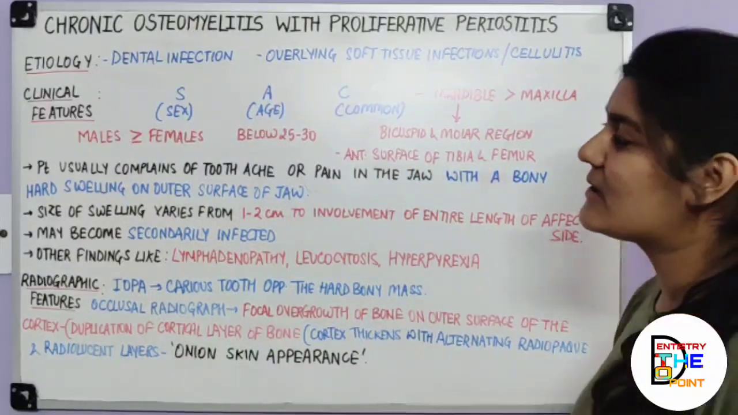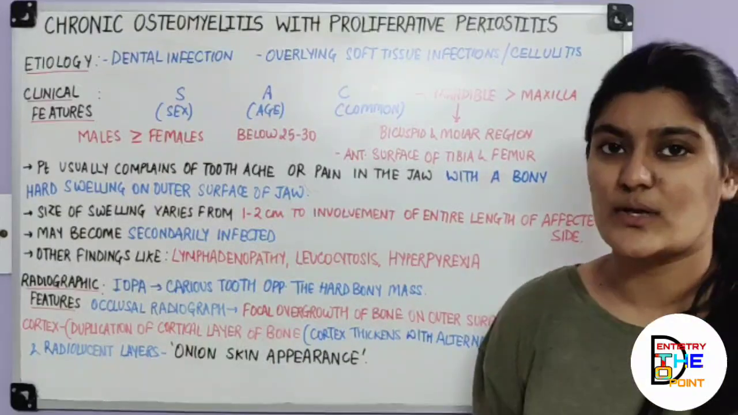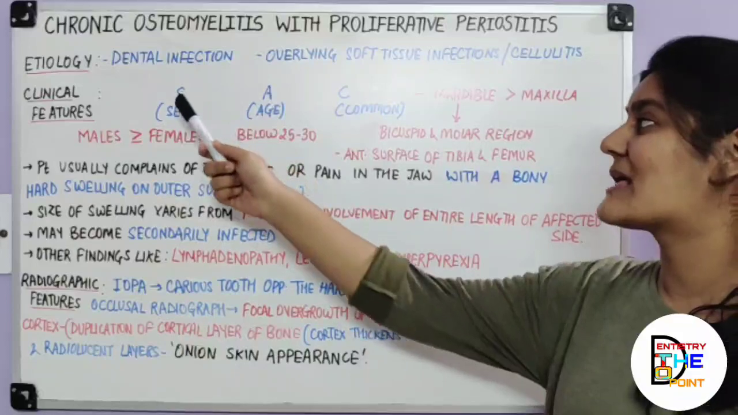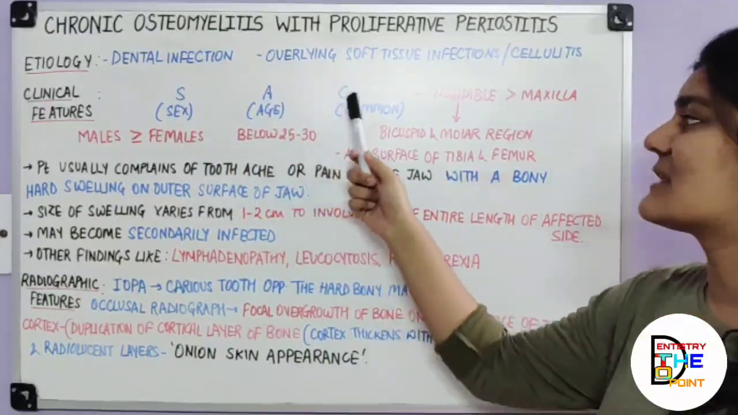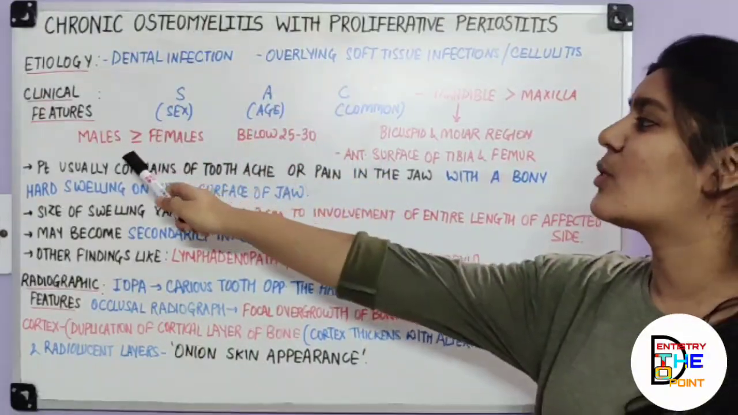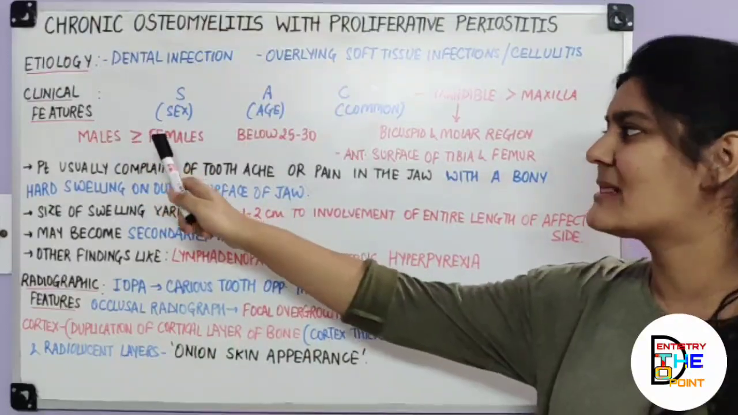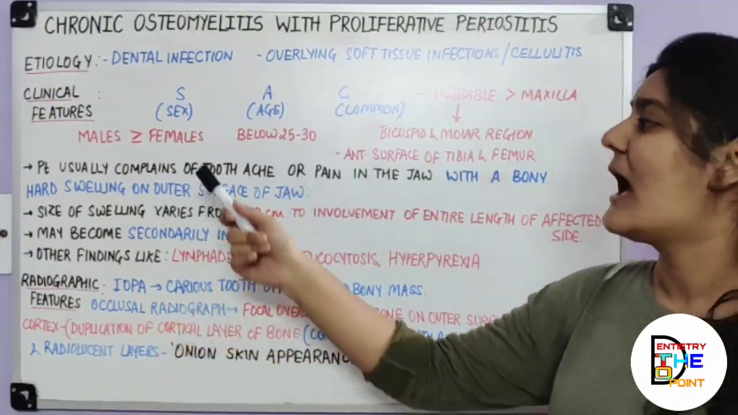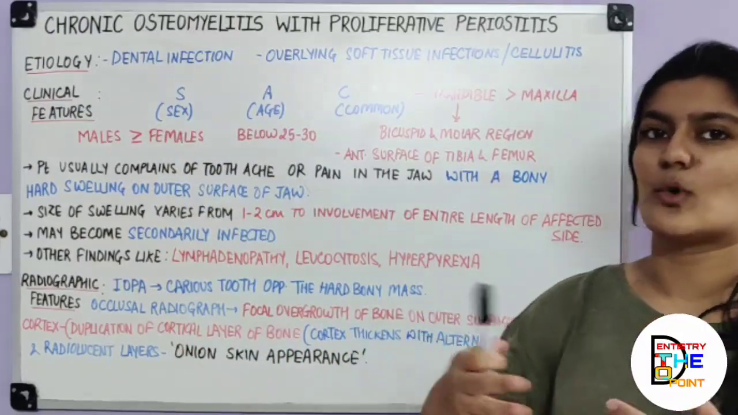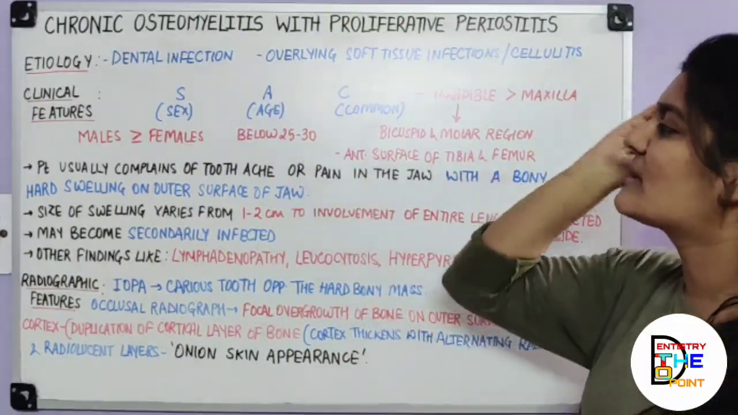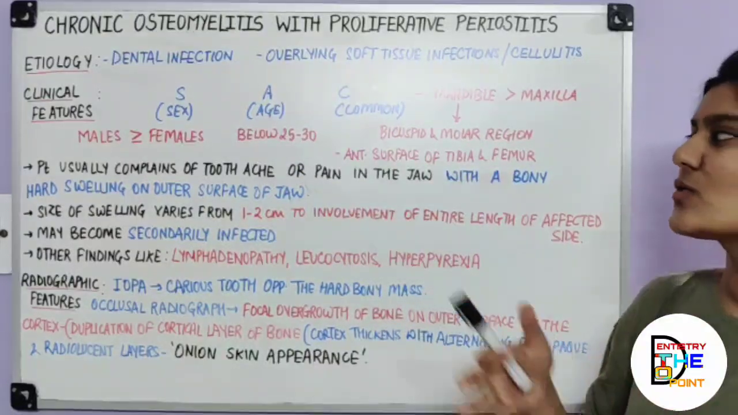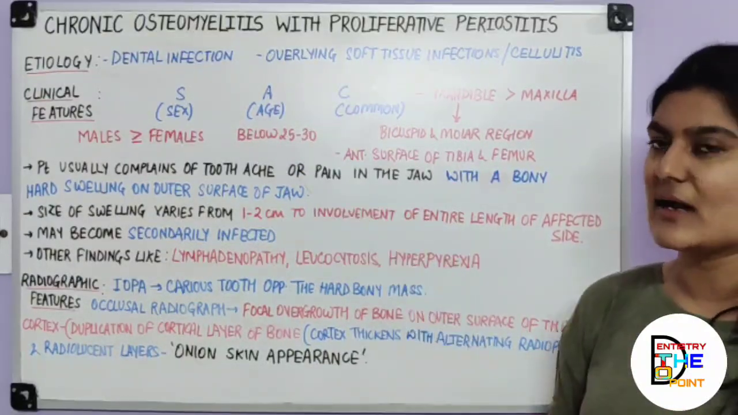And the clinical features. Now if you have been following my videos, we always start the clinical features with SAC, where S is the sex, A is the age and C is the common thing. So it is more commonly seen in males than females, according to some researchers. Otherwise, it is equally common in both males and females. The age group it affects is below 25 to 30 years. That is within the 30 years age group. So definitely, it's going to be your children and the young adults.